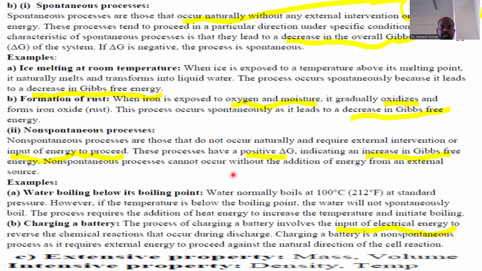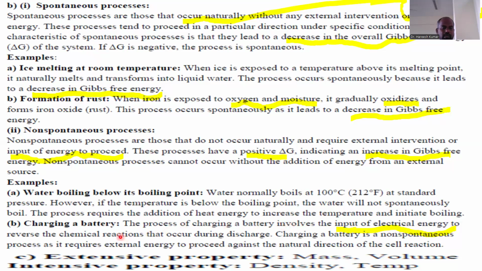A non-spontaneous process cannot occur without the addition of energy from an external source. For example, water boiling before its boiling point. Water normally boils at 100 degrees Celsius at standard pressure. However, if the temperature is below the boiling point, the water will not spontaneously boil. The process requires the addition of heat energy to increase the temperature and initiate boiling.